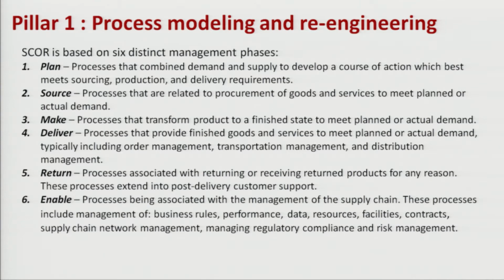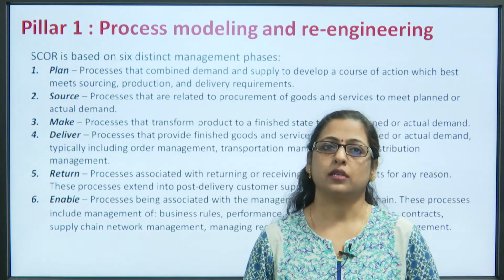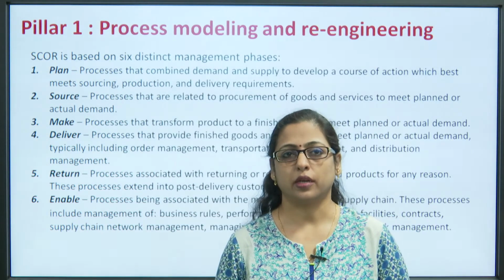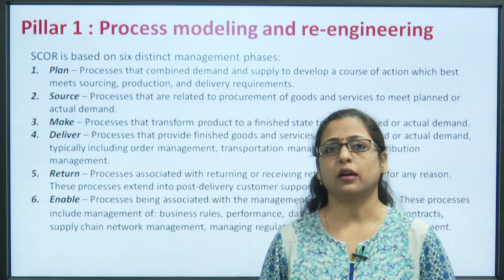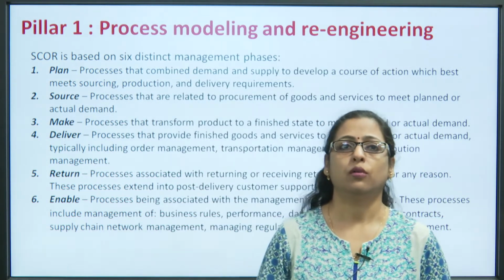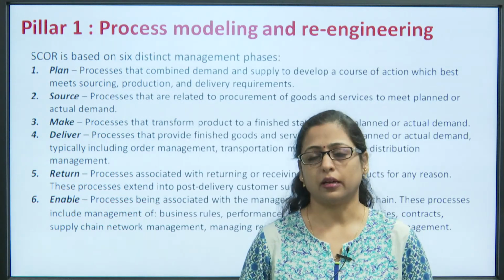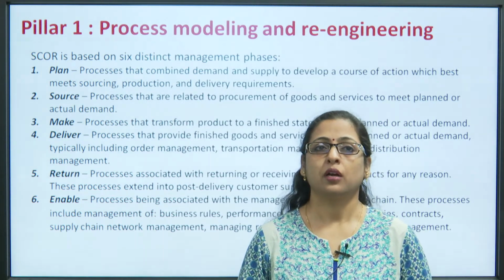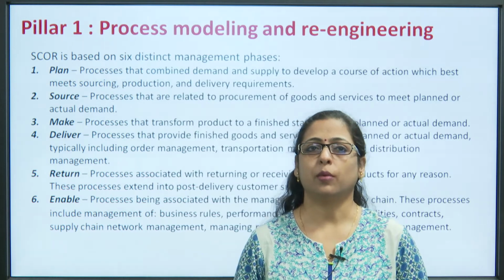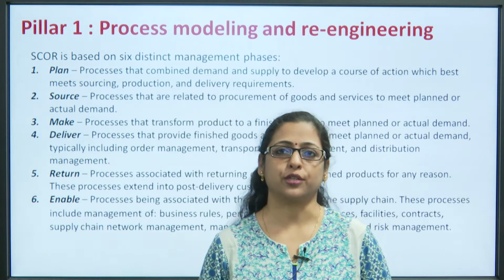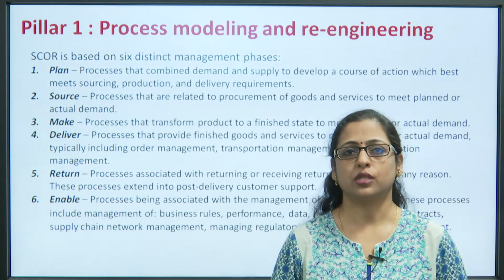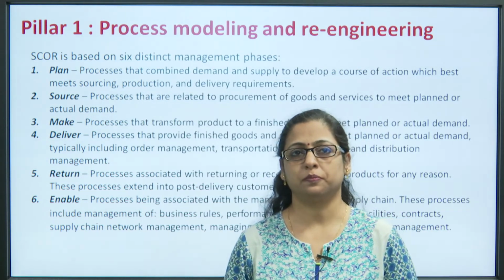So, under this pillar, all the supply chain activities are broken down into 6 phases. These are plan, source, make, deliver, return and enable. So, under plan, what are the things that are done, let us understand in more detail. Planning is basically about the processes that combine demand and supply to develop a course of action which best meets the sourcing, production and delivery requirements.